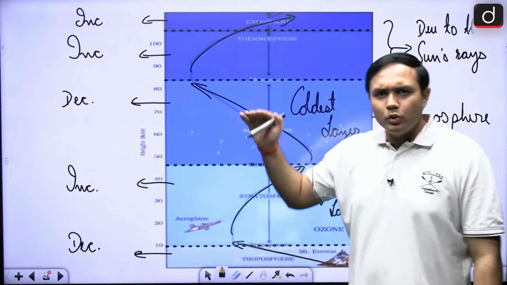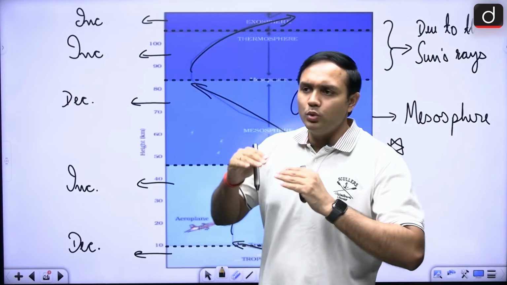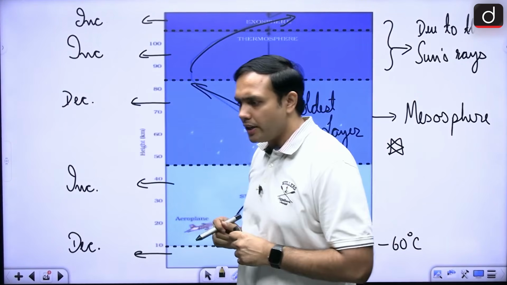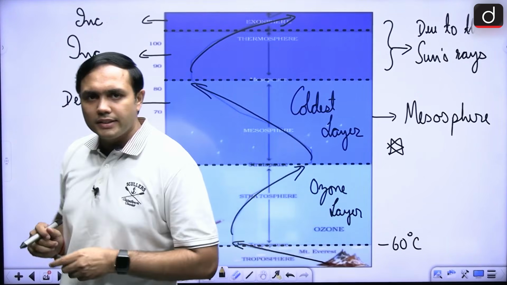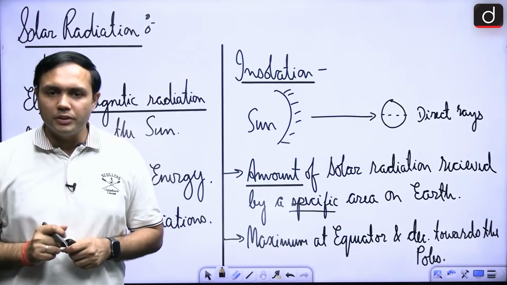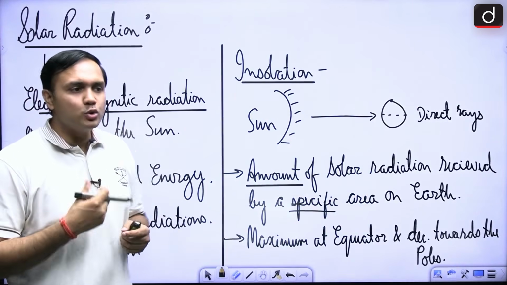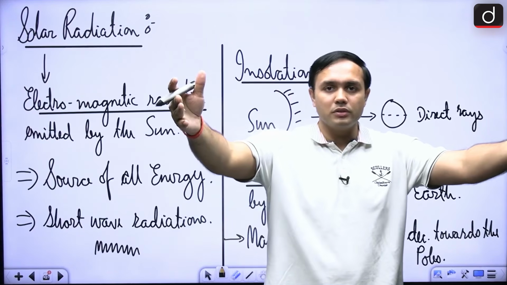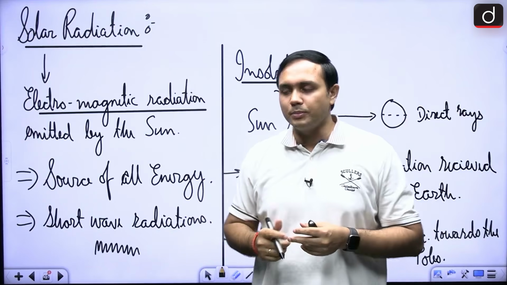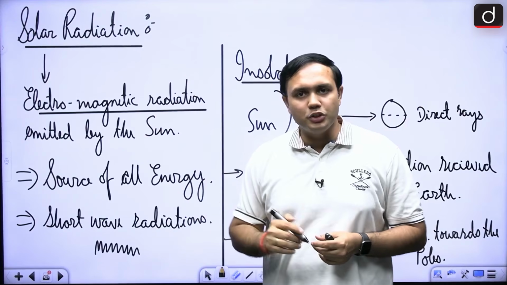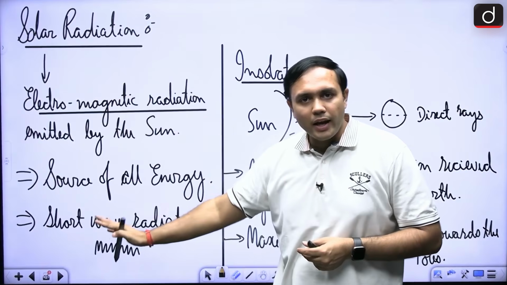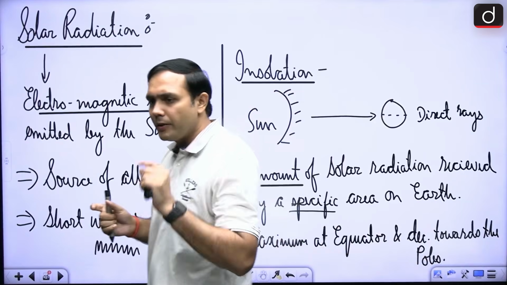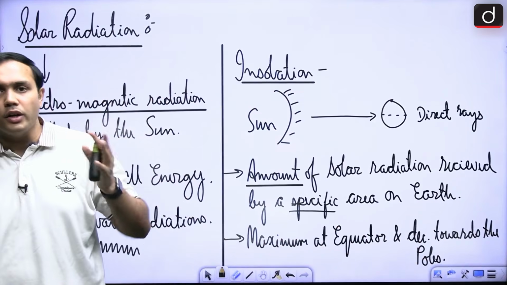Right. Now that we have looked at some of the basic aspects with regard to the different layers of the atmosphere and important aspects regarding them, now we will move towards the next, that is solar radiation. Now, what is solar radiation? Solar radiation is nothing but the source of all energy on Earth, right? So it's a very, very important aspect. These are electromagnetic radiations that are emitted by the sun, right? And this is of what character? It is short wave radiation, right? So it is the source of all energy on Earth.